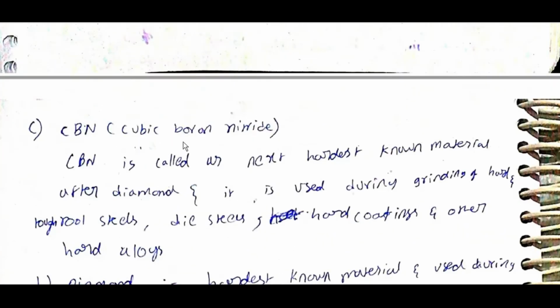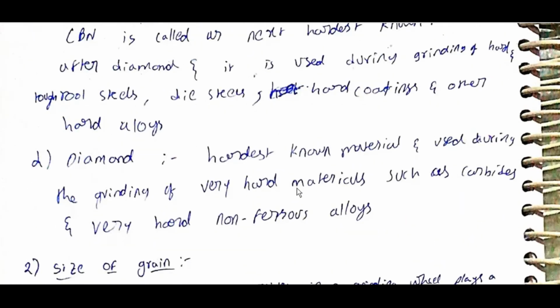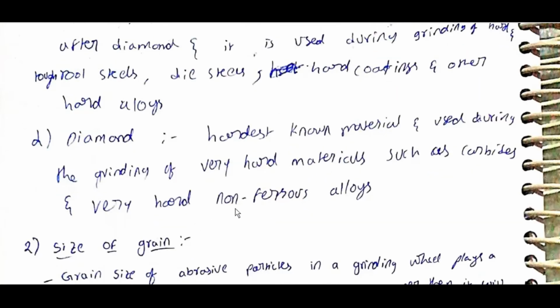CBN, cubic boron nitride, is called the next hardest known material after diamond, and it is used during grinding of hard and tough tool steels, die steels, hard coatings, and other hard alloys. Diamond is the hardest known material and is used during grinding of very hard materials such as carbides and very hard non-ferrous alloys.